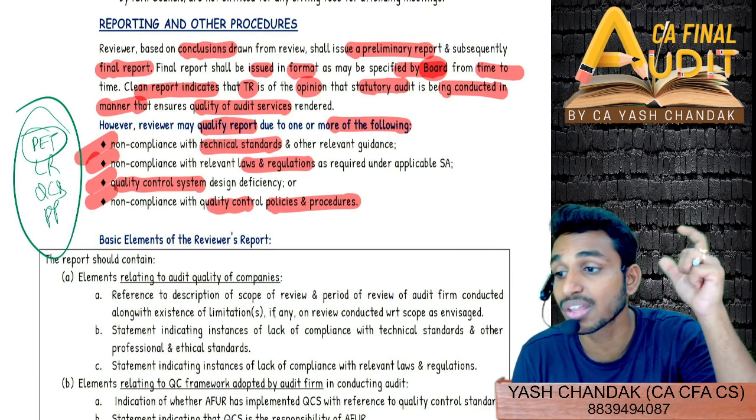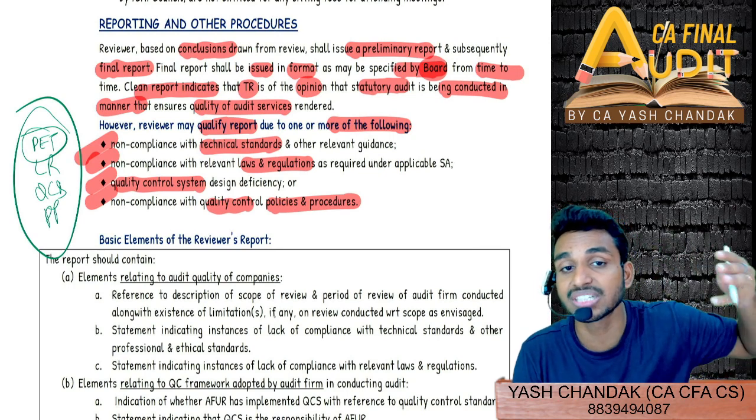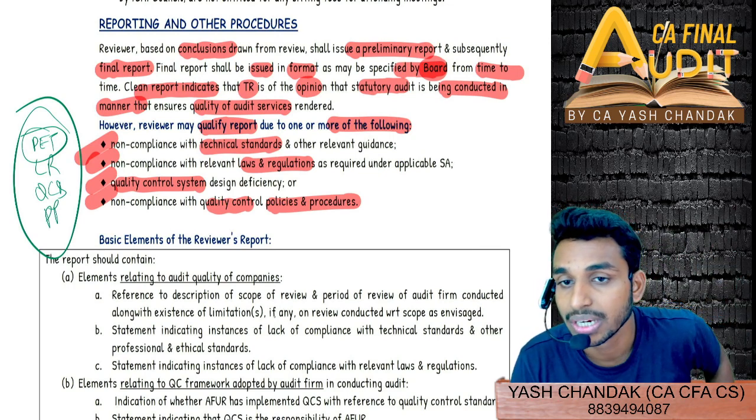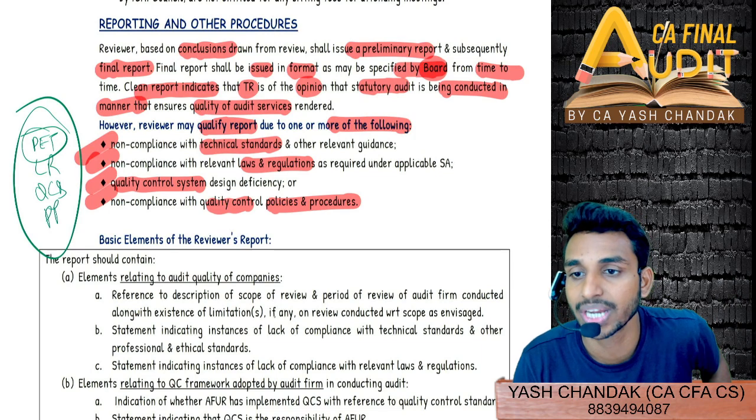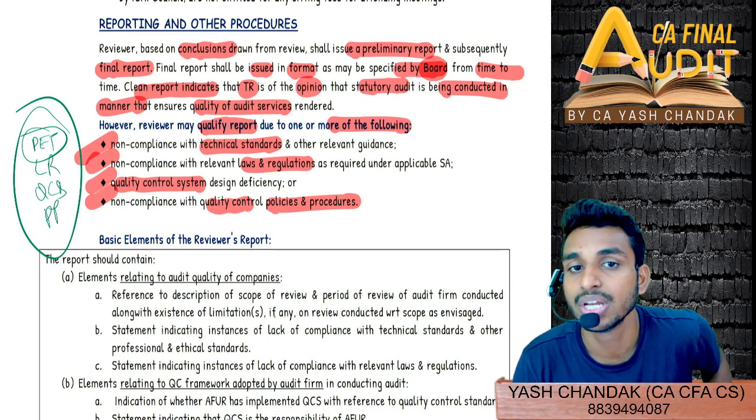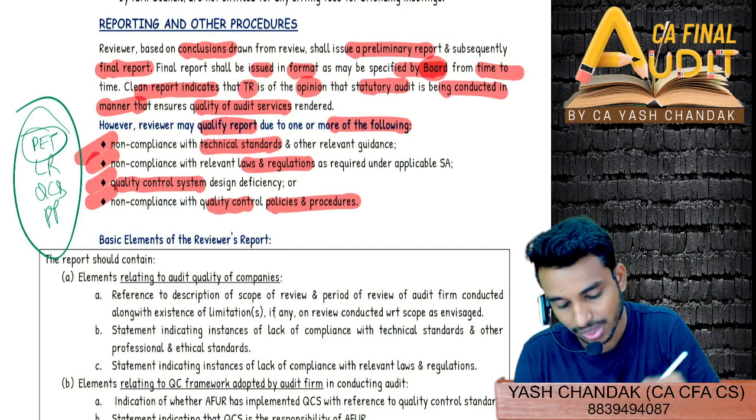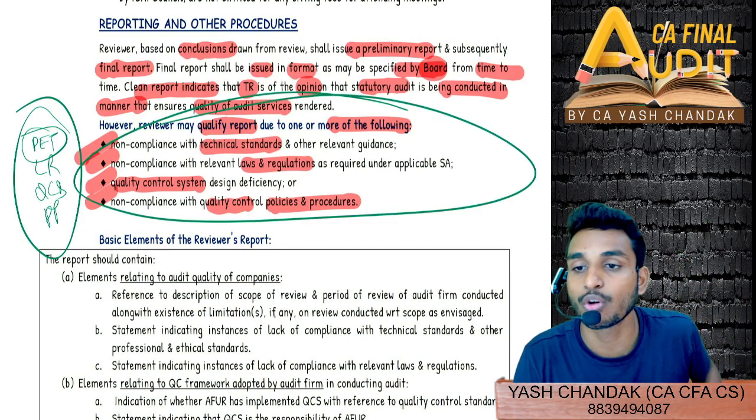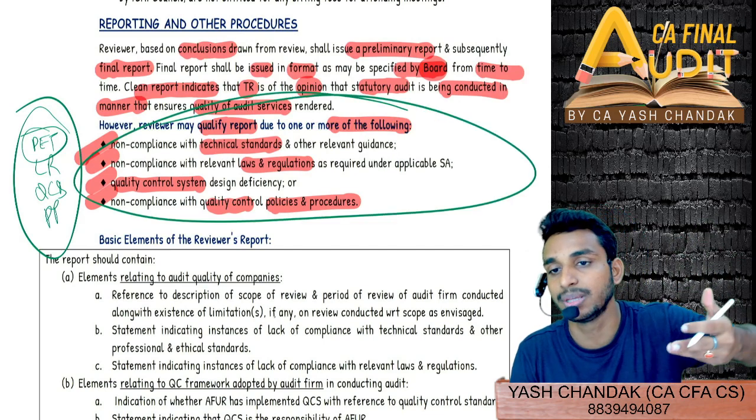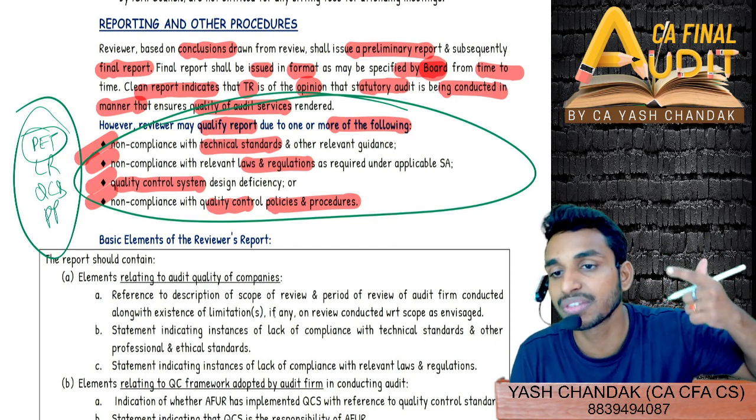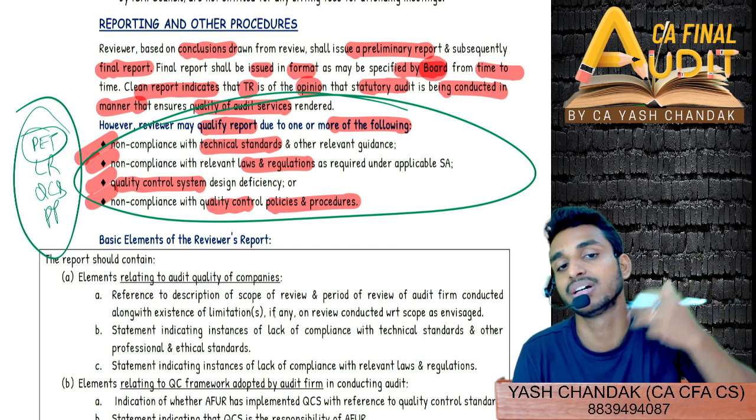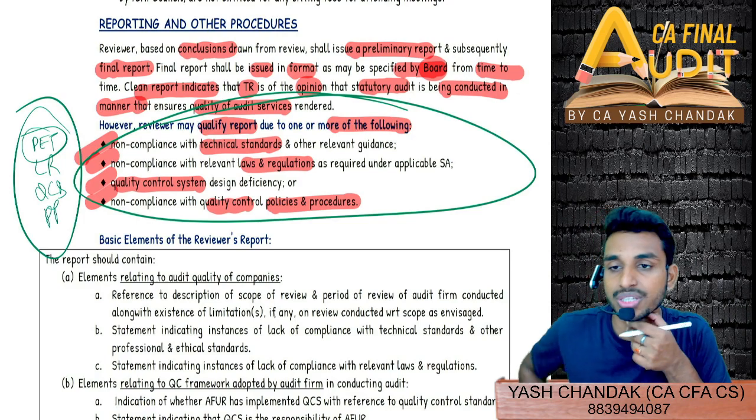I also told you that in the scope we are also going to see whether the financial statements are materially misstated or not. That was not the case in peer review, right? So in the scope of quality review, we have to see PT, LR, QCS, MMS. Similarly, we can issue the qualified report based on this scope only: because of non-compliance with PT, LR, QCS, and here again policies and procedures as well.